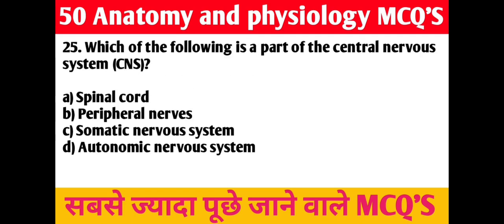25th question. Which of the following is a part of the central nervous system (CNS)? A. Spinal cord, B. Peripheral nerves, C. Somatic nervous system, D. Autonomic nervous system. Right answer is A. Spinal cord.